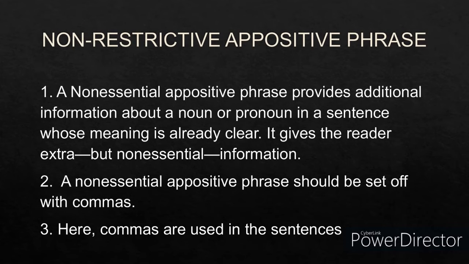What do you mean by a non-restrictive appositive phrase? A non-restrictive appositive phrase provides additional information which may not be necessary. So even if you leave out the non-restrictive appositive phrase from the sentence, it would still render meaning. The sentence too would be meaningful. Here the commas are used. In the non-restrictive appositive phrase, the commas are used.